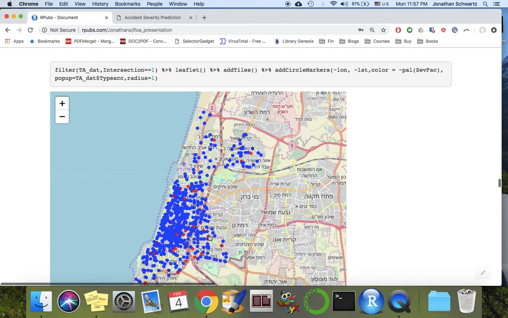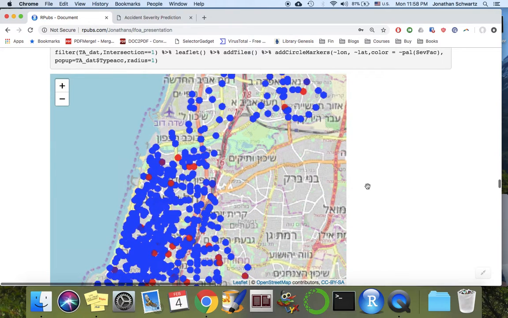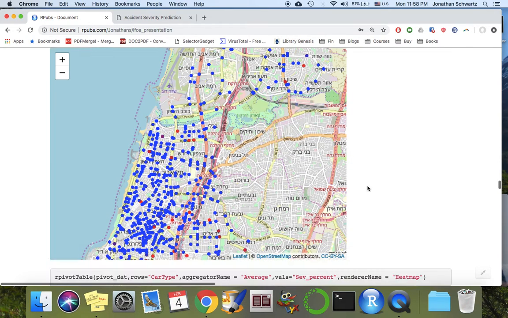Alright, here we have another map where I filtered just the intersections, just to see how the distribution looks. We can zoom in, we can zoom out. We can move the map, we can see that we're only on intersections.